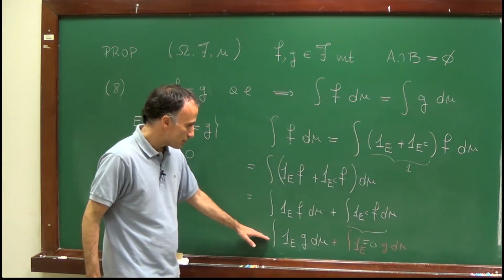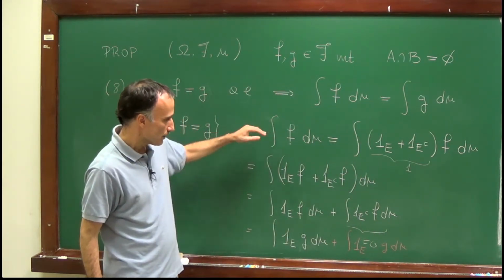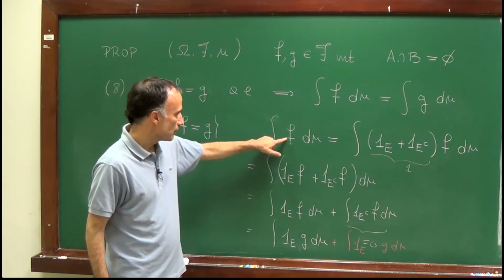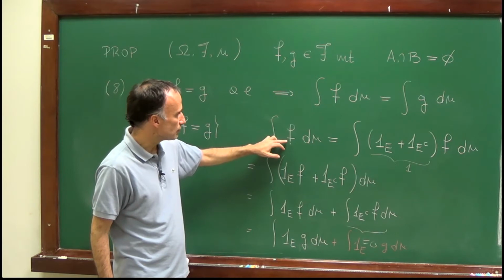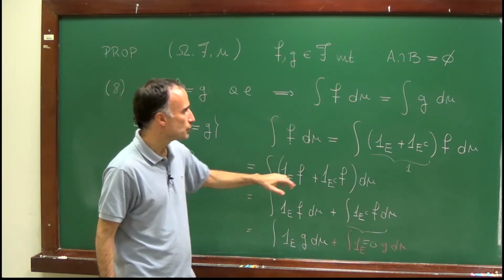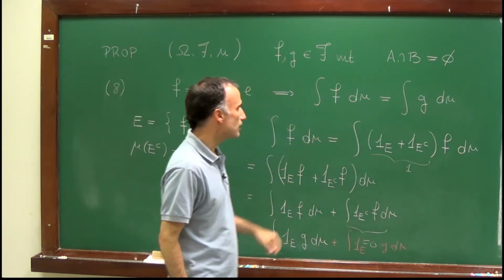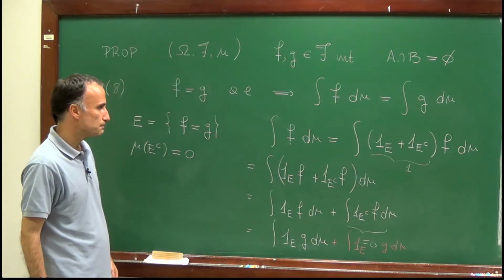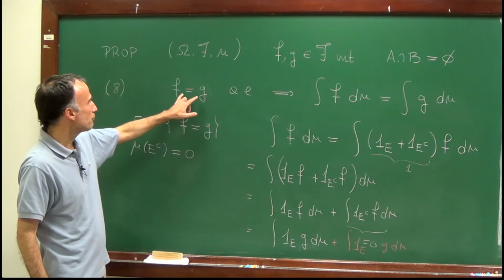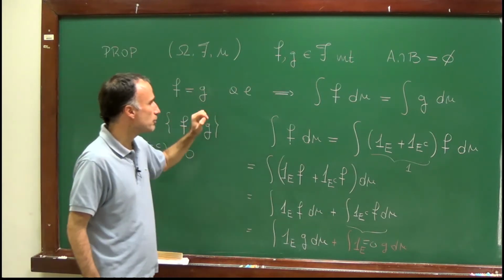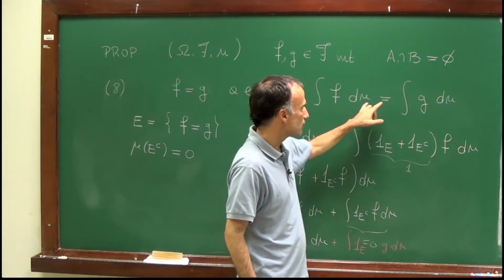And once I reach this point, I can just go back in the argument to reach that this sum is in fact equal to the integral of g d mu, which is exactly the statement we wanted to prove. So we have just seen that if I have two functions which are equal almost everywhere, then their integrals coincide.